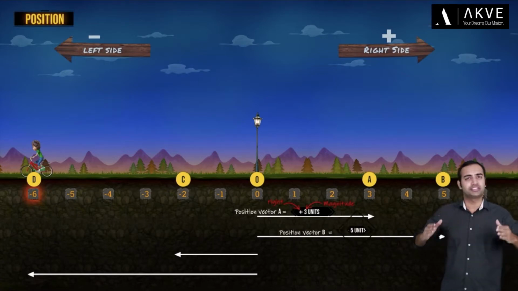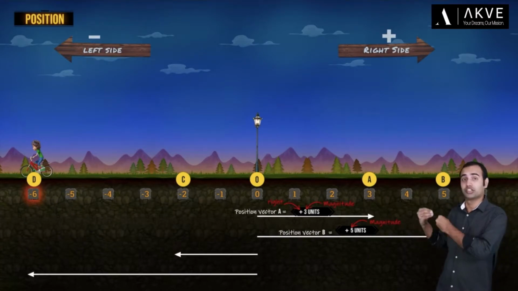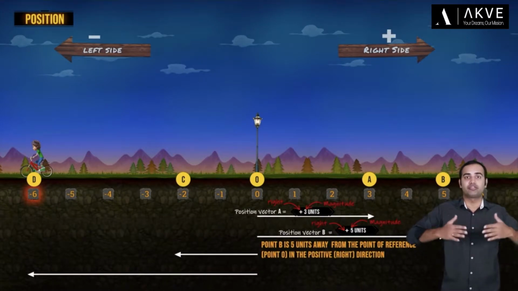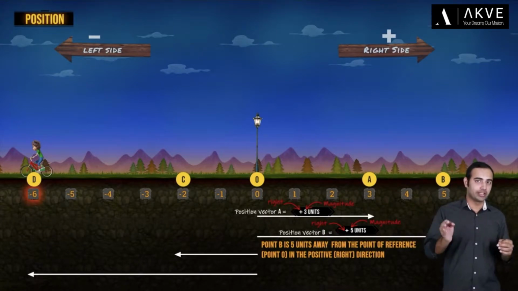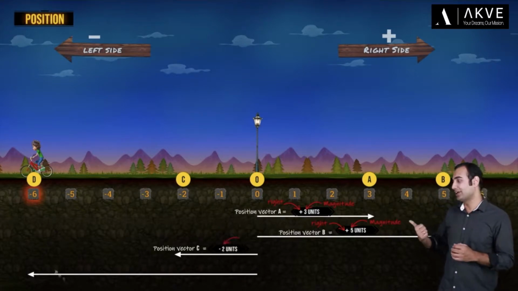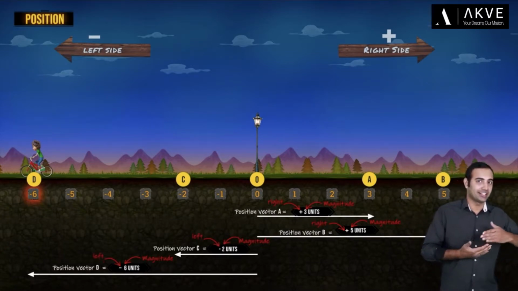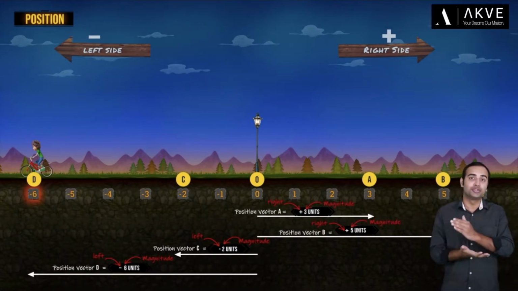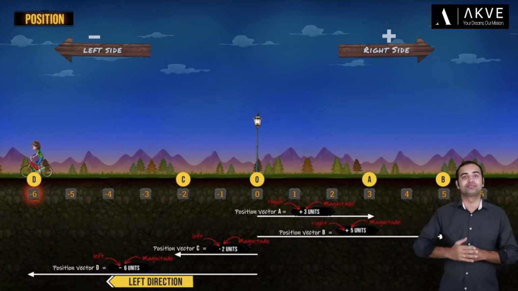Now let's write the position vector of point B. Well, that comes out to be +5 units. Now once again, 5 units is the magnitude of this position vector, and plus or the positive sign is the direction. So this tells us that point B is 5 units away from our reference point in the right direction or in the positive direction. Similarly, we can write the position vectors of points C and D as -2 and -6 units. Now here 2 and 6 represent the magnitudes, while the minus signs represent the directions of these two position vectors. So we are essentially trying to say that points C and D are 2 and 6 units away from our reference point respectively, and both are in the left direction. So guys, I hope you are clear about the concept of position by now.